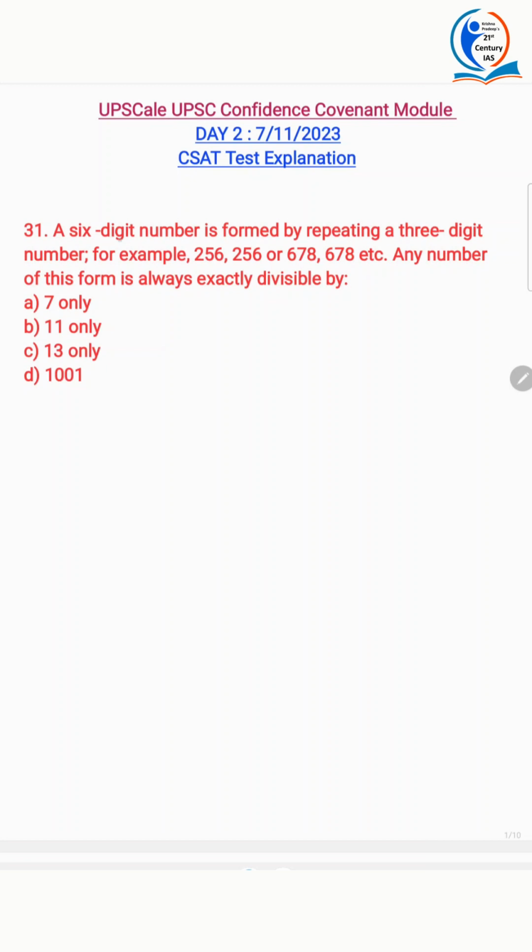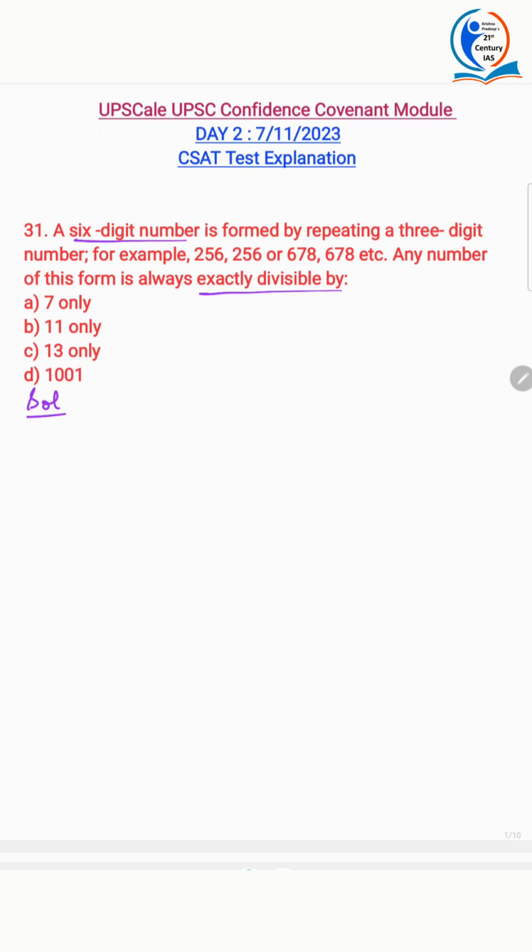First question. A 6-digit number is formed by repeating a 3-digit number. For example, 256, 256 or 678, 678, etc. Any number of this form is always exactly divisible by. Okay. Now you have to understand the question properly here. There's a 6-digit number which is formed by repeating a 3-digit number.